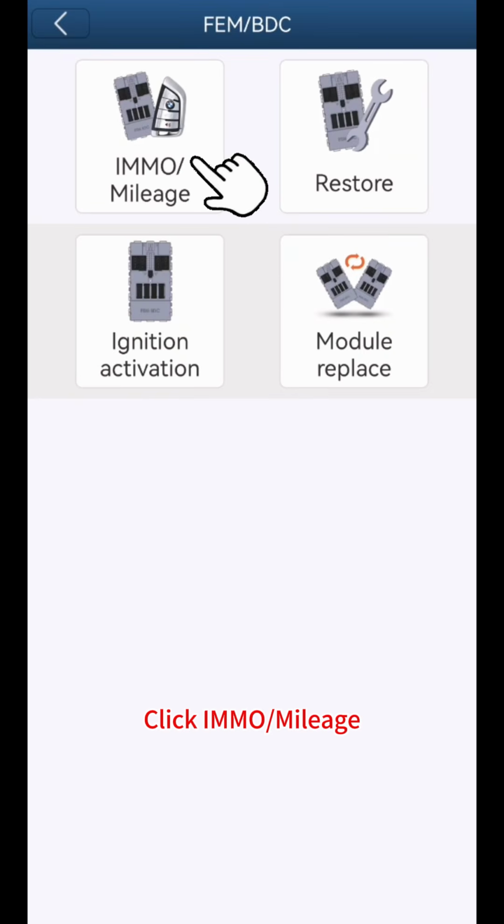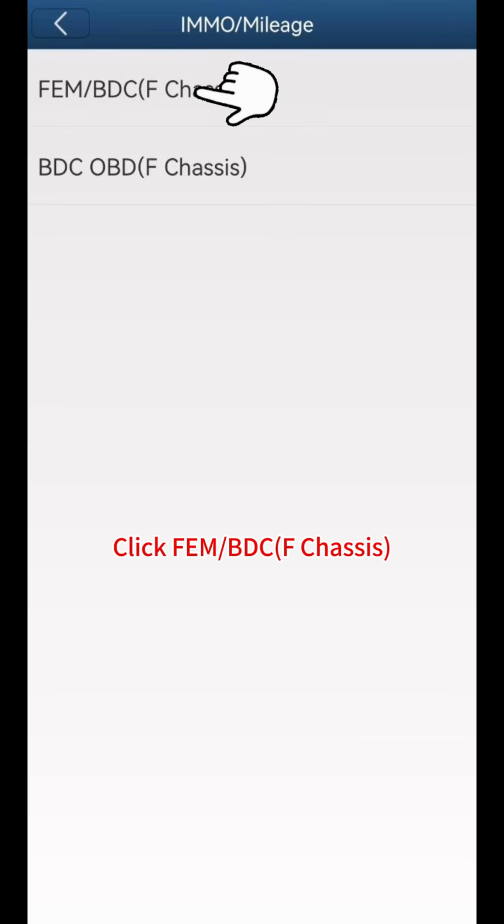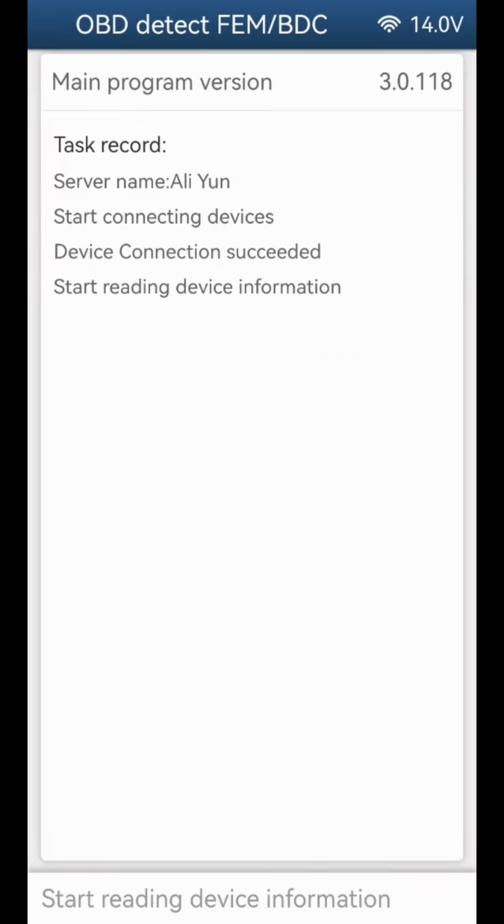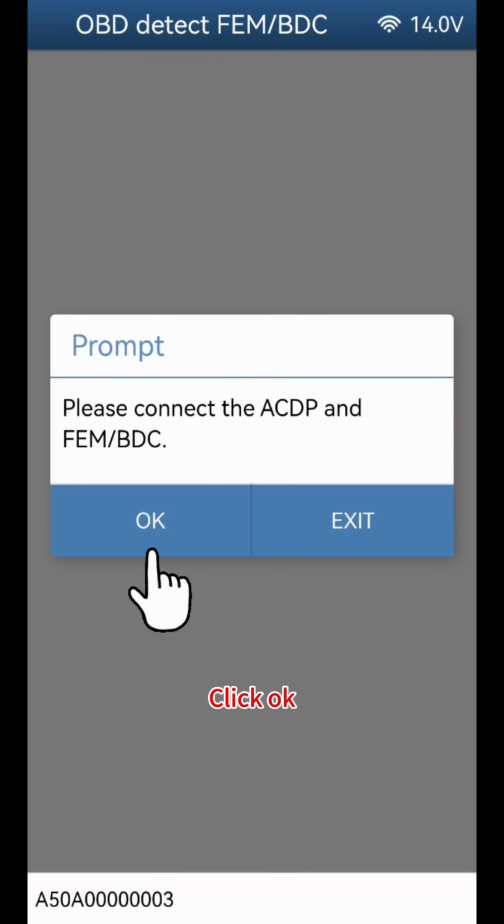Click IMO mileage. Click FEM BDC F chassis. Re-identify FEM BDC. Click OBD detect FEM BDC. Click OK.